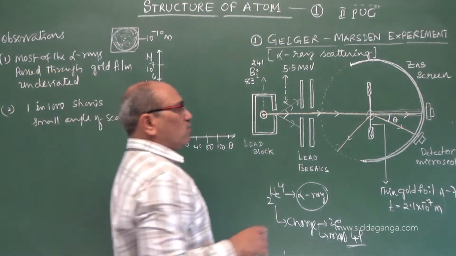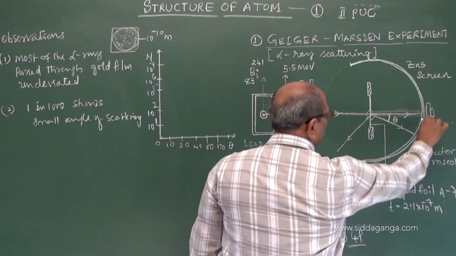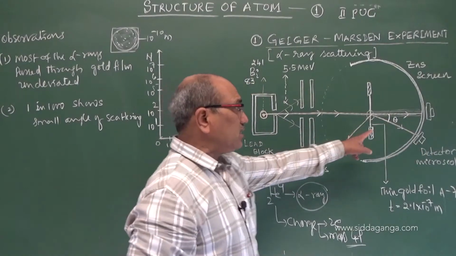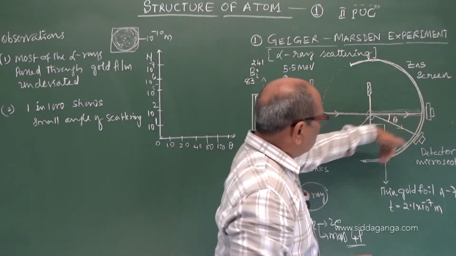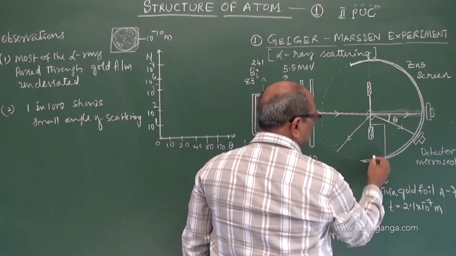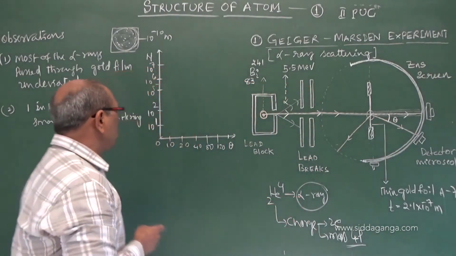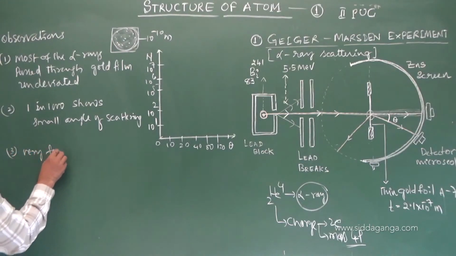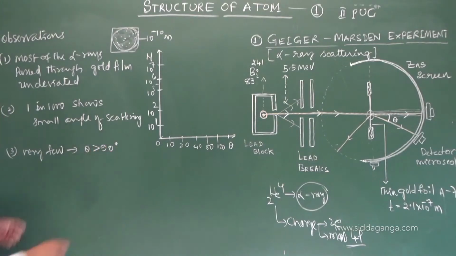Some of them may go, suppose I am slowly bringing the detector to this side. As I am coming like this, as theta increases here, the detector can move either like this or towards this. When I come to this line, this becomes 90 degrees. And very few are observed showing theta greater than 90 degrees.